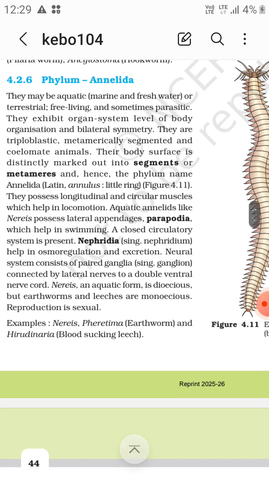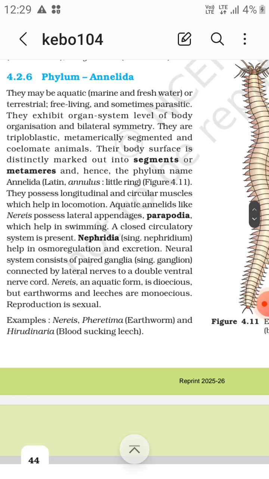Now the neural system consists of a pair of ganglia connected by lateral nerves to a double ventral nerve cord, right? Dorsal nerve cord in chordates, but in invertebrates double ventral nerve cord. Nereis, an aquatic form, is dioecious, but earthworms and leeches are monoecious. Nereis possesses parapodia as well for swimming.